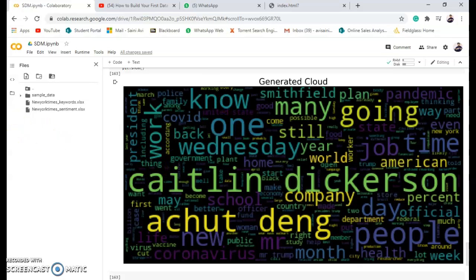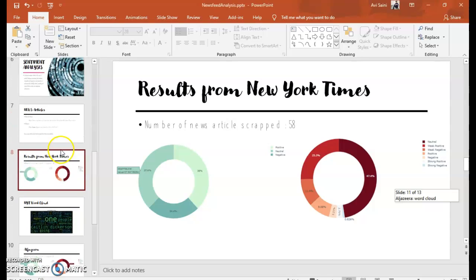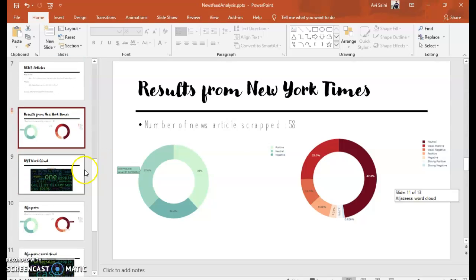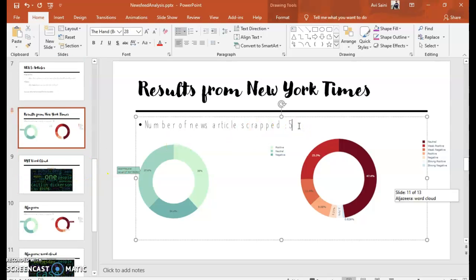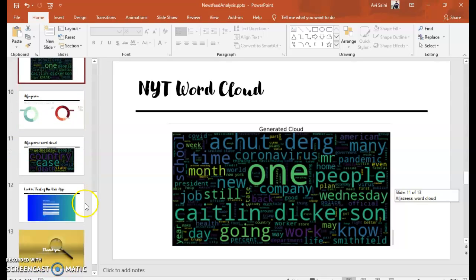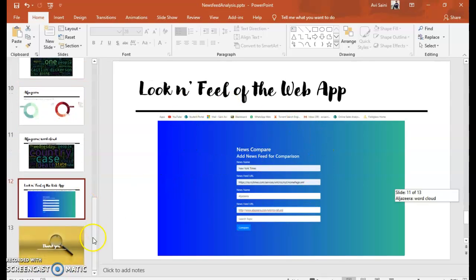This is the sentiment analysis we have done for the fulfillment of the course. Here you can see for the New York Times 57, sorry, 58 articles. This time 57 articles is completed as updates, and the number of articles sometimes increases, sometimes decreases. This is the word cloud generated this time, and here's the look and feel of the graph.